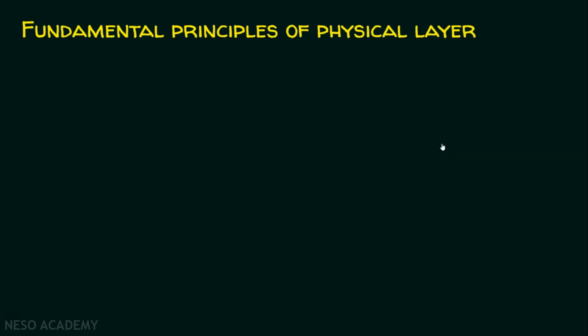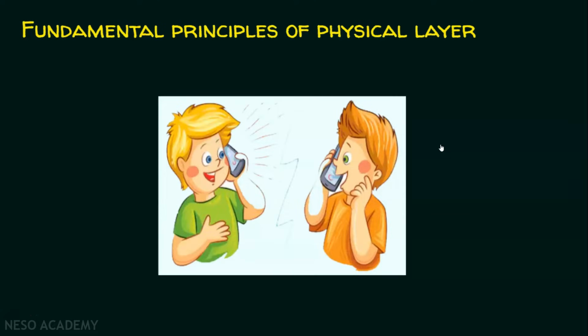To understand the fundamental principles of the physical layer, let's take this example. Two people are talking over their mobile phones. It's not the traditional telephone network that they use. They are talking to each other over a WhatsApp call. So when we say WhatsApp call, whatever they speak is being communicated using a computer network because it uses the internet for this communication. According to this node, whatever this person speaks is all the data that it receives.